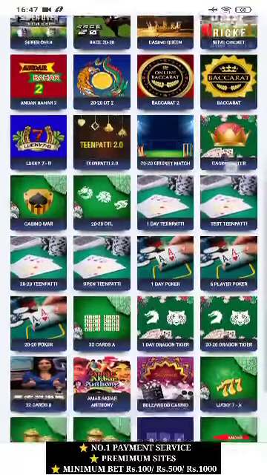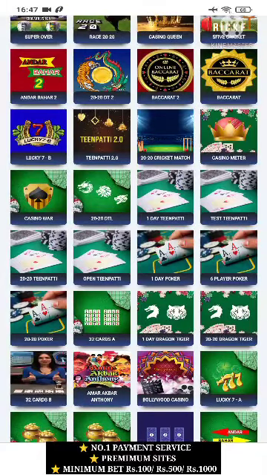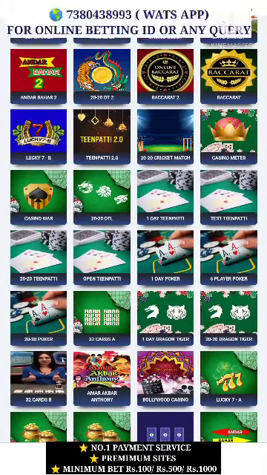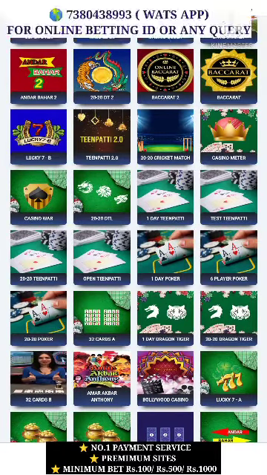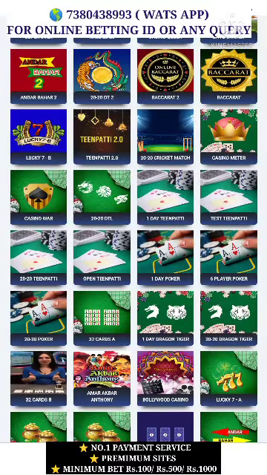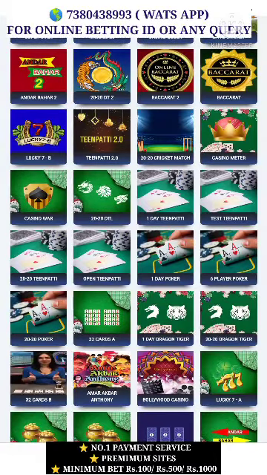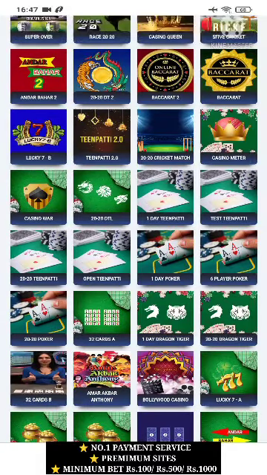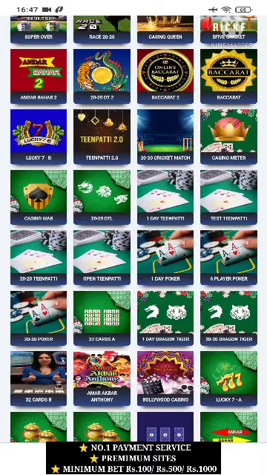Teen Patti. As you can see here, there are variations of games: one day Teen Patti, test Teen Patti, 2020, open Teen Patti. So this is the same way as you know about cricket matches. There are test match, 50-50 over match, ODI which you call, and 2020 and T10 match. In the same way, here we also get variation in the game of Teen Patti. So I am going to play 2020 Teen Patti here.